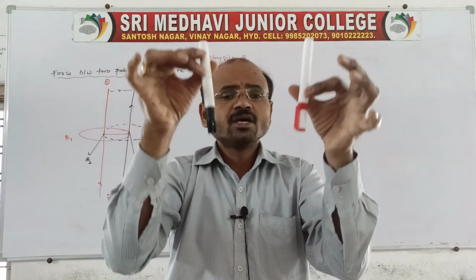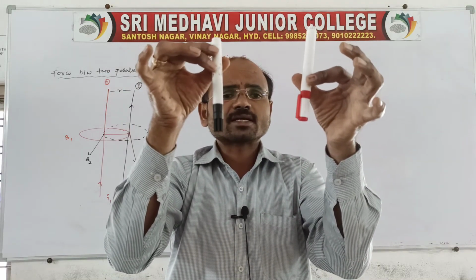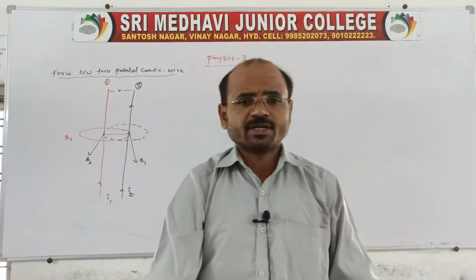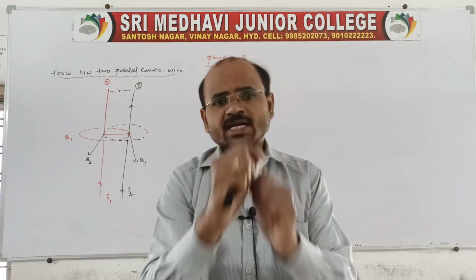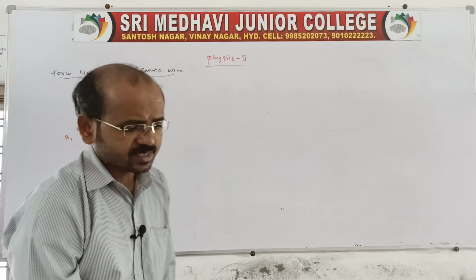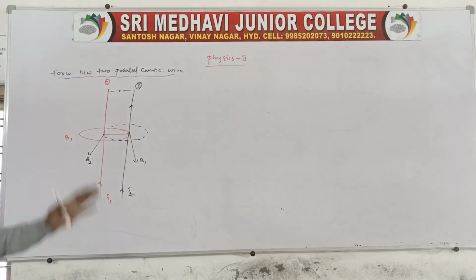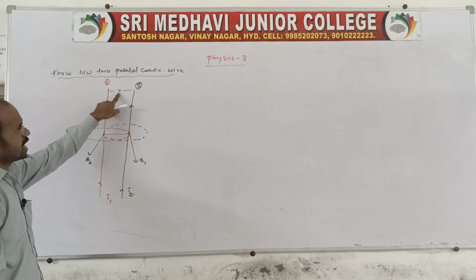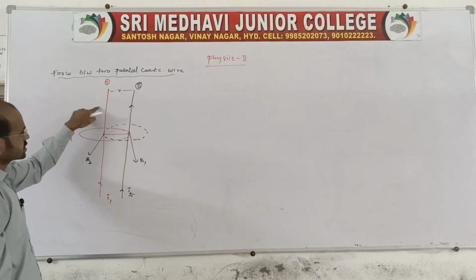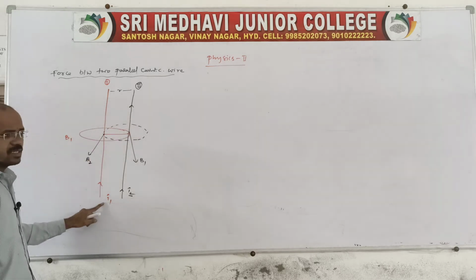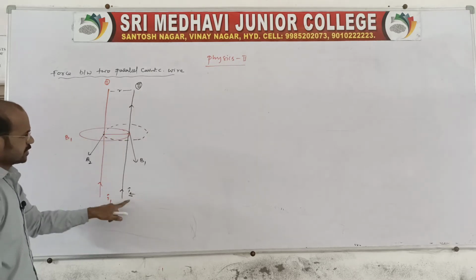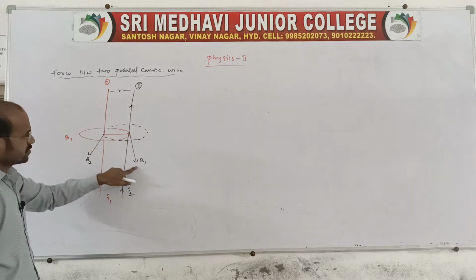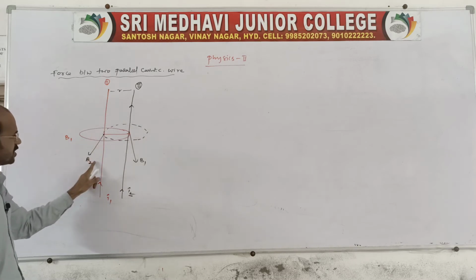Like that, we can say both current carrying conductors are held in the magnetic field produced by one another. The distance between the two current carrying conductors is R. The first conductor carries a current I1, the second carries a current I2, and the field produced by the first one is B1, and by the second one is B2.